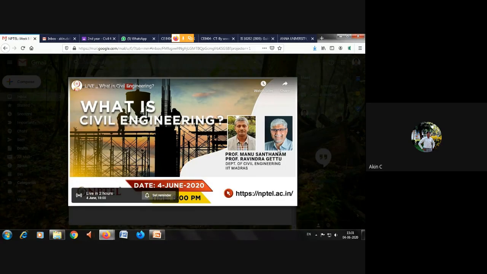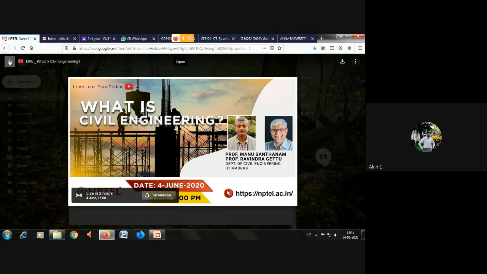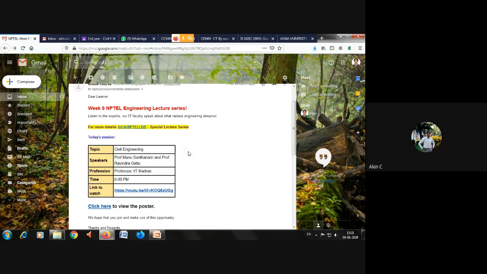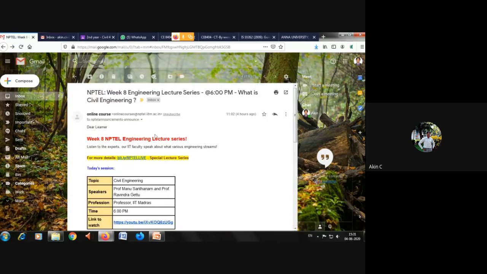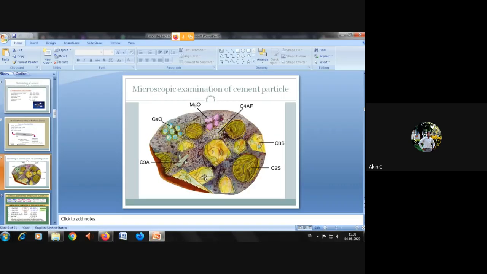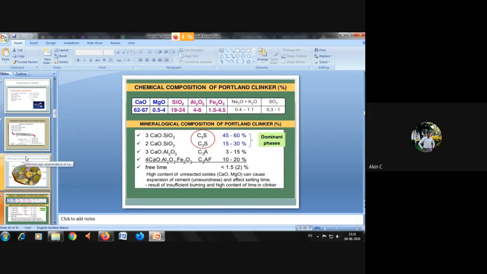And Professor Ravindra Gettu is a good expert in construction management. I'll share this link as soon as this is over, so that today evening at 6 p.m. you can directly join the live chat of this particular event. So this is the microscopic examination of a cement particle, and we have seen all these slides in the classes.